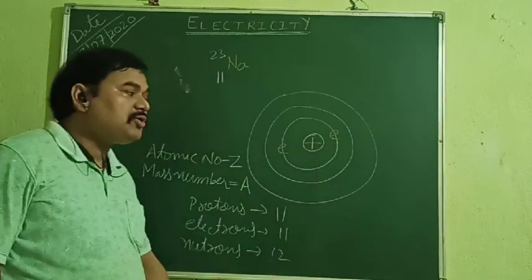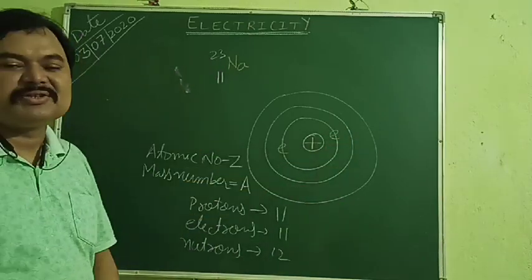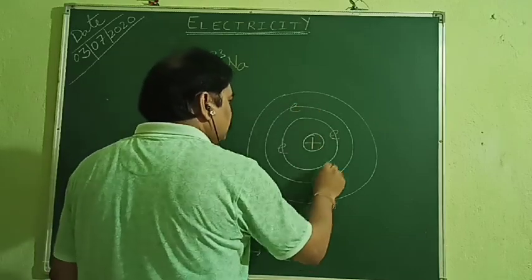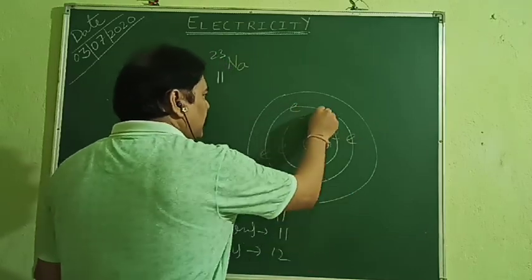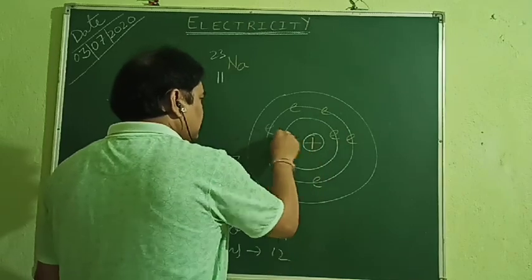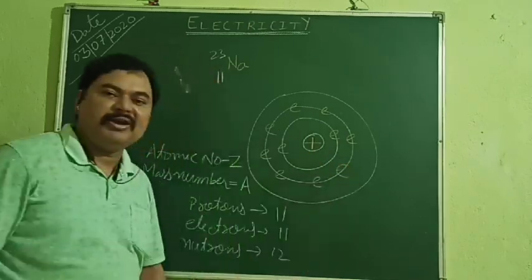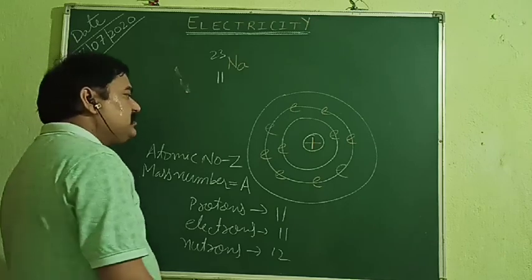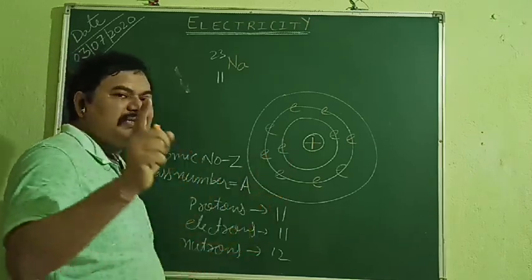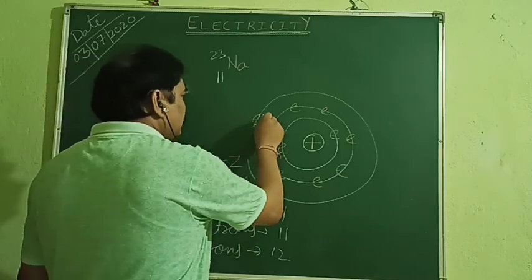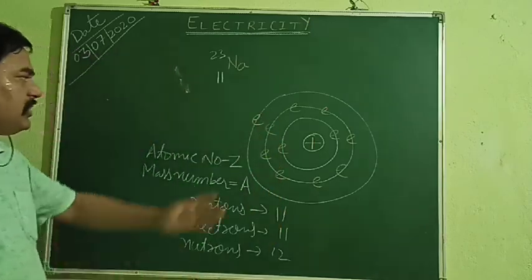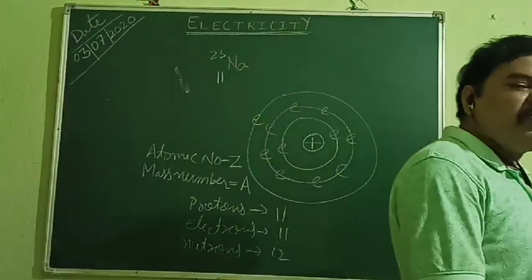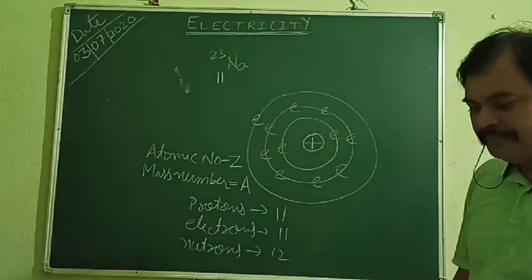So out of 11, we have kept 2 here in the first orbit. In the second orbit, the maximum possibility is 8: 2, 3, 4, 5, 6, 7, 8. Okay, it is completely filled. Now, we cannot have more than 8 in the second orbit. How much is left? 8 plus 2 is 10, so 1 is left. So 1 we can keep in the outermost orbit. And this electron is called the valence electron. The outermost electron is called the valence electron.